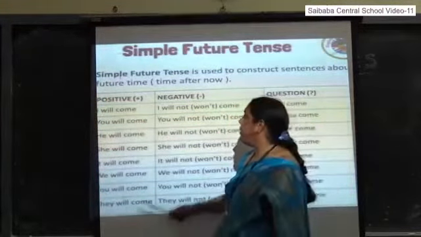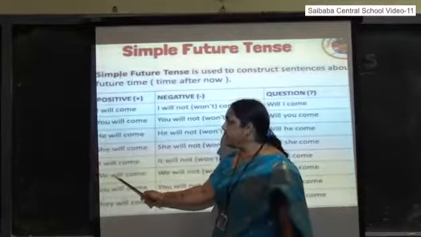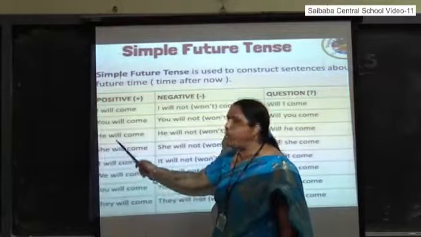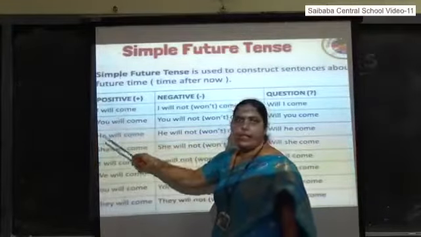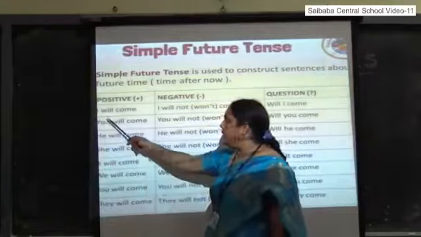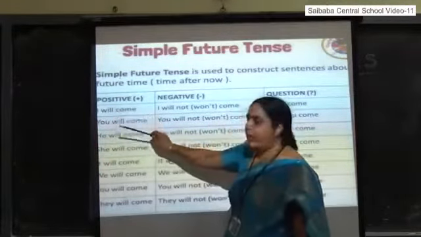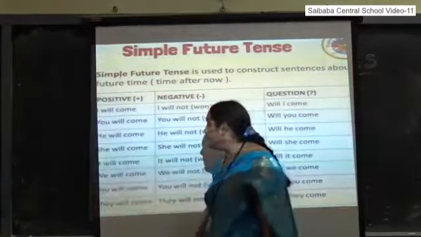You can use shall also for I and we. Remaining places don't use shall. For I and we, will and shall, anything you can use. I shall, we shall. But you should not say he shall like that. So avoid that. For the others, will is applicable.